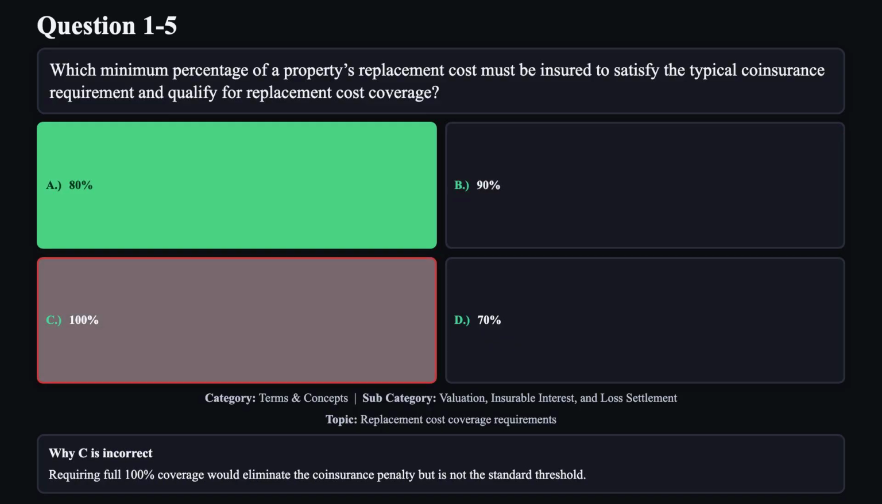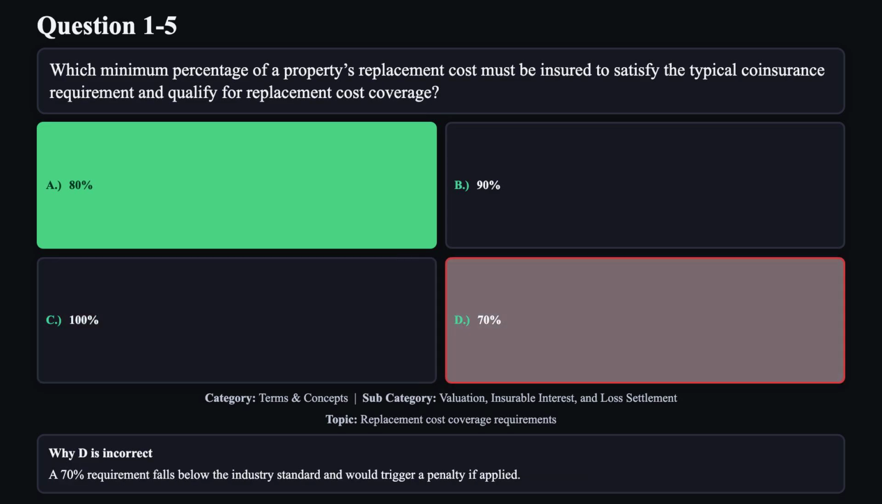Reason C is not correct. Requiring full 100% coverage would eliminate the coinsurance penalty, but is not the standard threshold. Reason D is not correct. A 70% requirement falls below the industry standard and would trigger a penalty if applied.